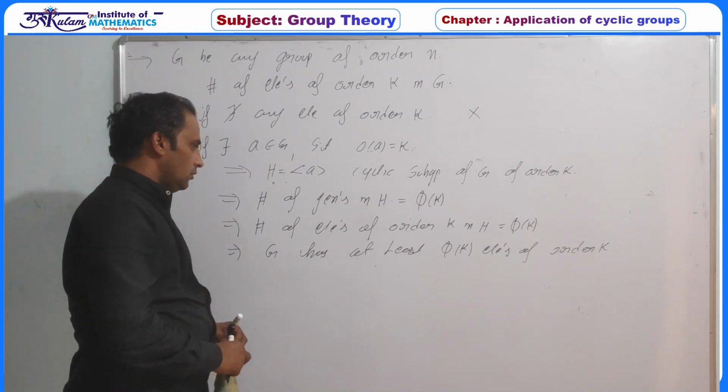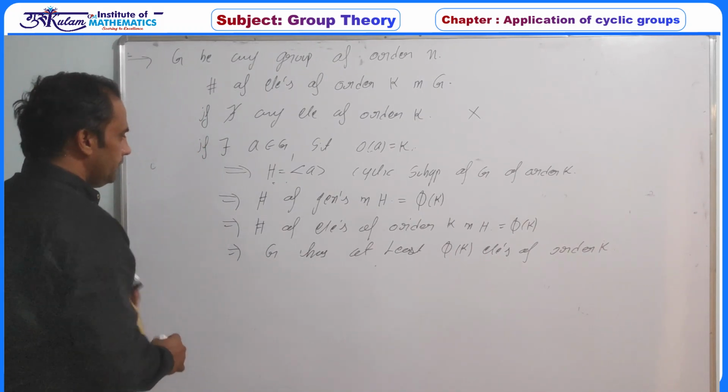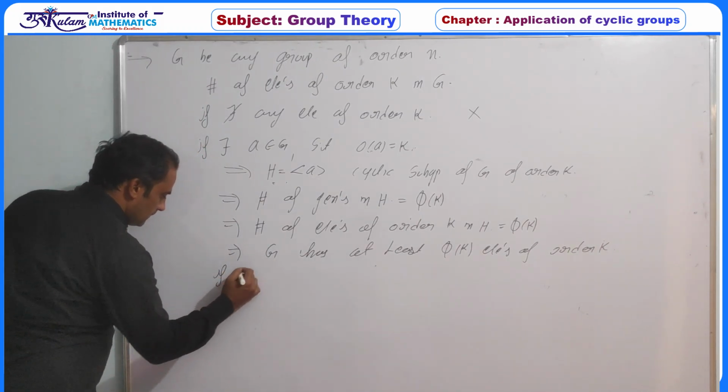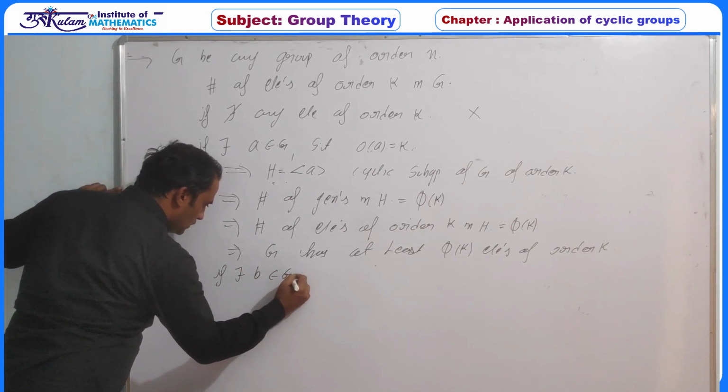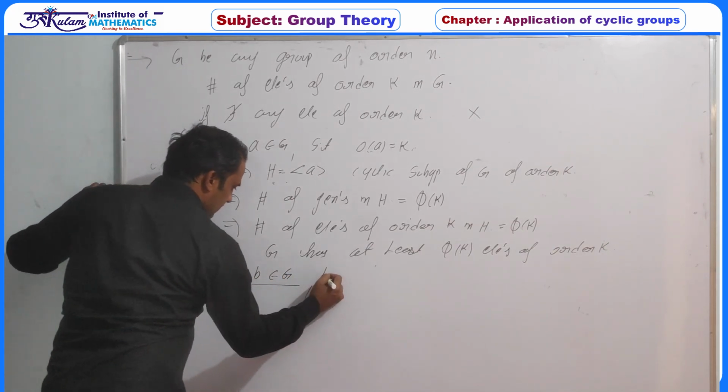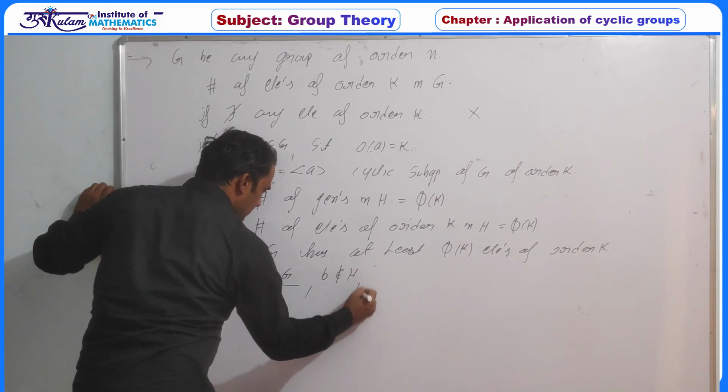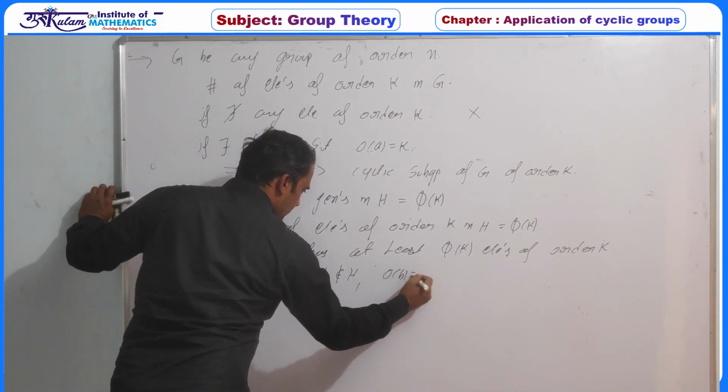Now what next? If there exists, say, B belongs to G such that B does not belong to H and the order of B is k.